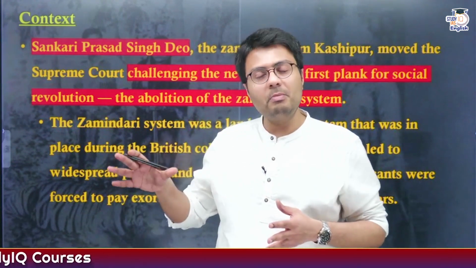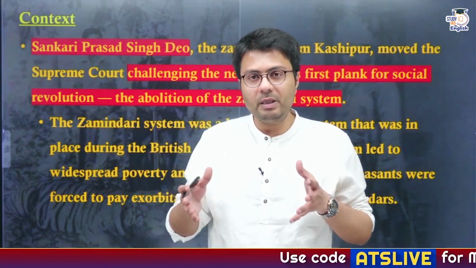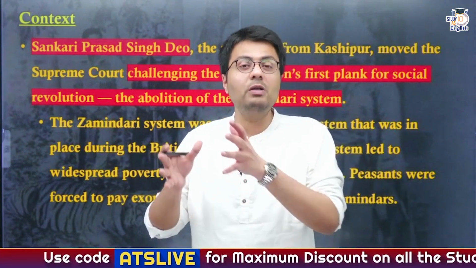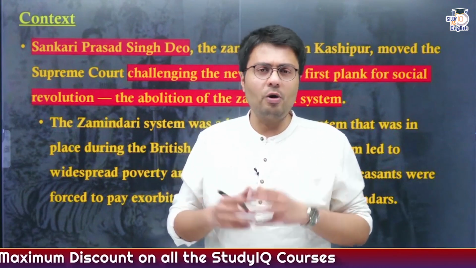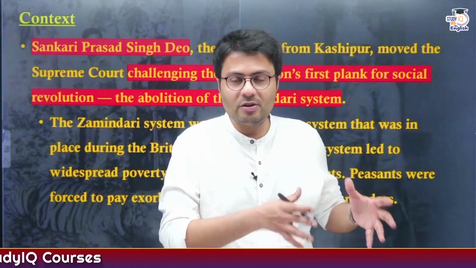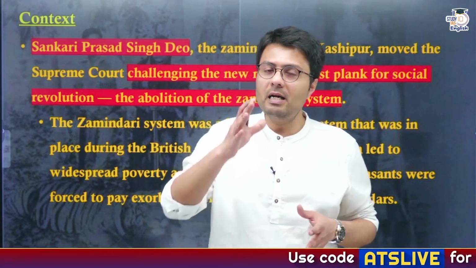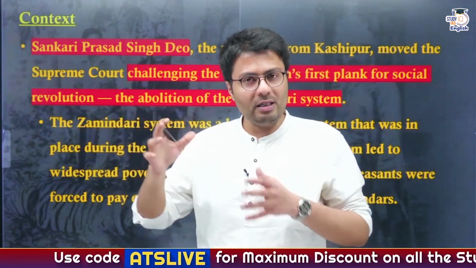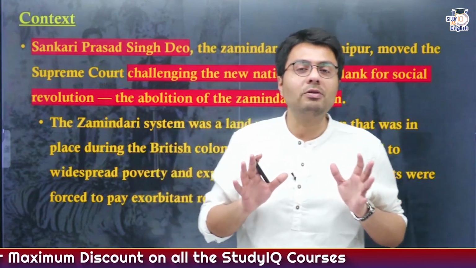Now this practice of the Zamindari system started during British rule. The British government delineated large tracts of land and handed them over to a section of people known as Zamindars, which roughly translates into landlords. These Zamindars were responsible for collecting taxes on those lands from the farmers growing crops on them and ultimately passing these taxes on to the British government. Also, if the zamindars made any surplus money, they could keep it for themselves.